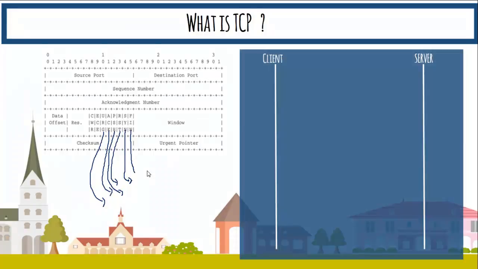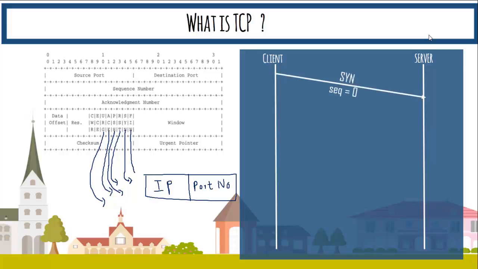Now we have these two machines. One is the client side, another is the server side. We also discussed the socket address, where we have the IP address and the port number. So that's what is on the client side. Similarly on the receiver side. Now they are trying to establish communication with one another. So what happens is that the client triggers the process, it sets the SYN flag, and the sequence number is equal to 0. It's not always going to be 0. It can be any random number.